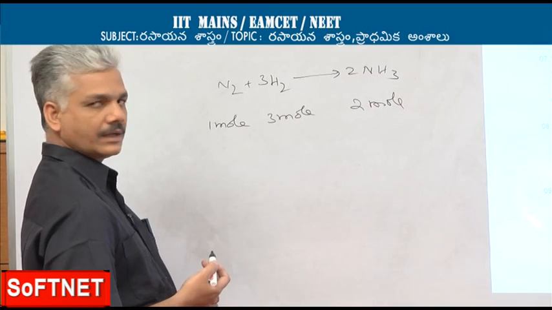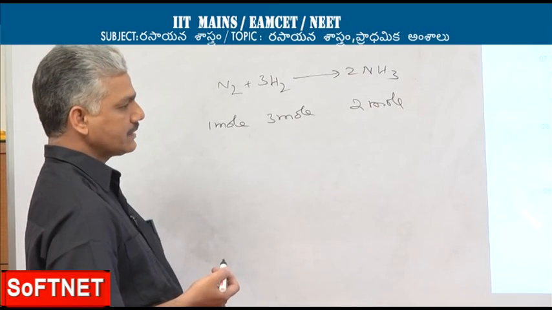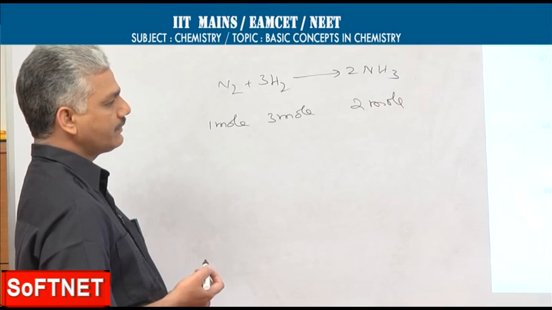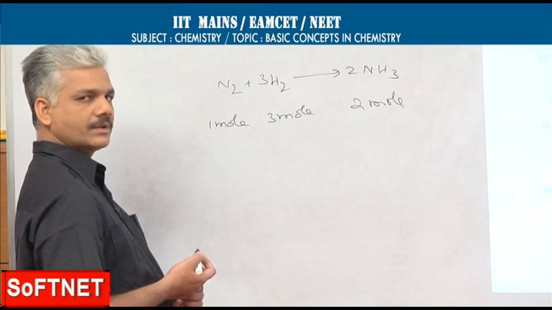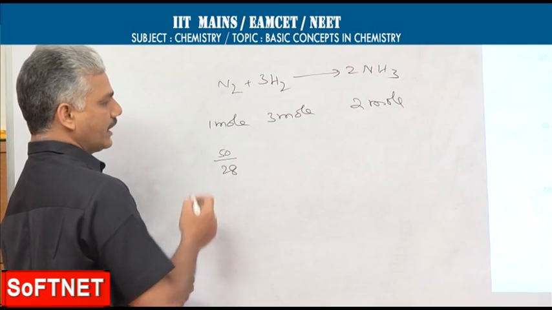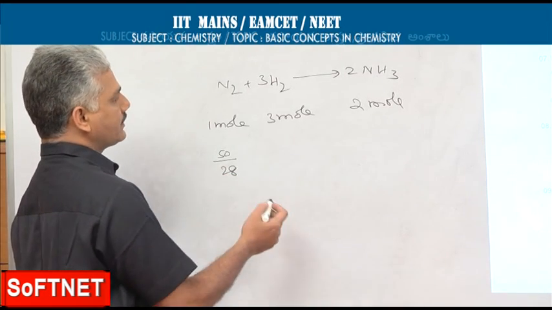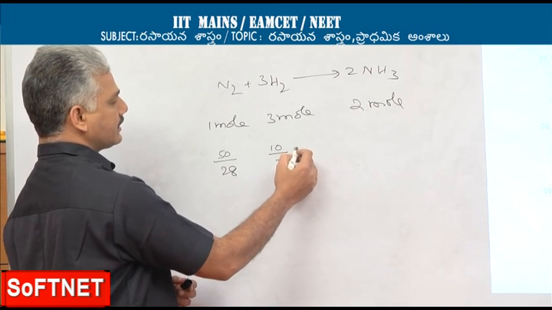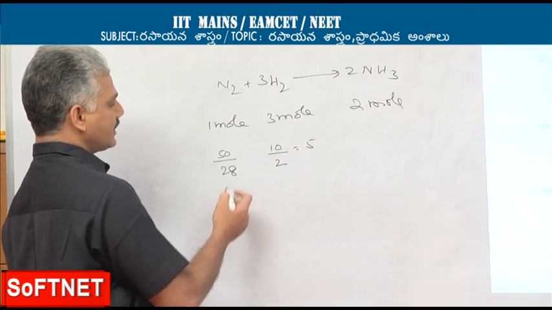Now, the data in the problem says 50 grams of nitrogen is made to react with 10 grams of hydrogen. 50 grams in terms of number of moles comes out to 50 by 28, and hydrogen 10 by 2, that is 5 moles of hydrogen is available,